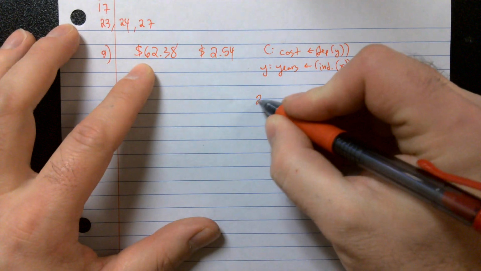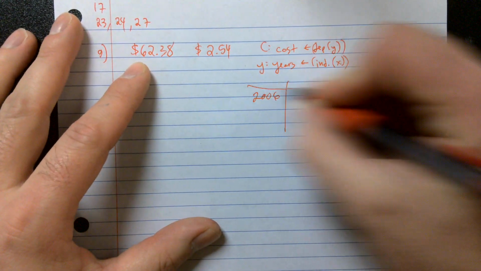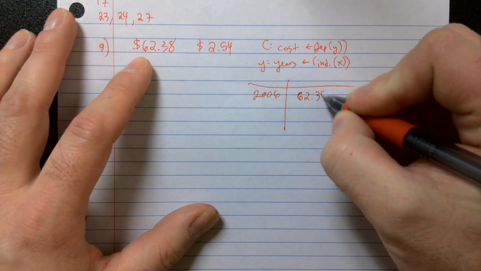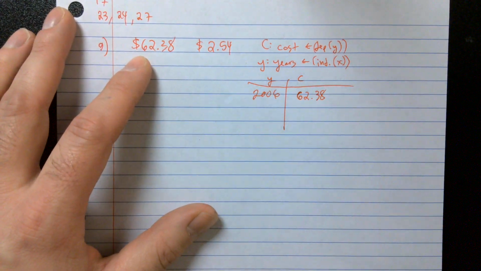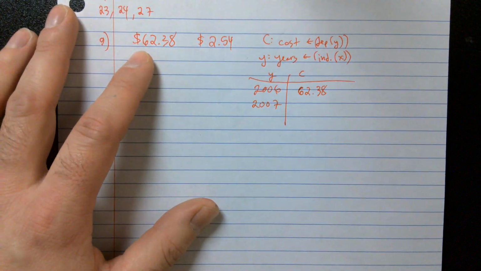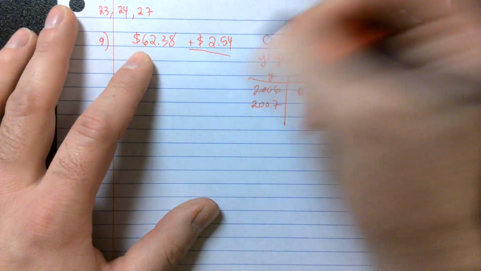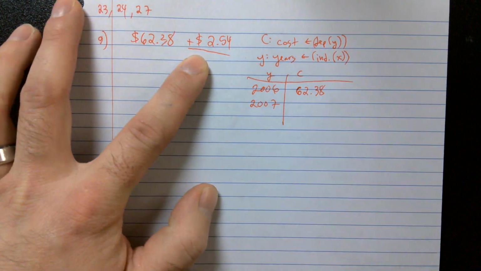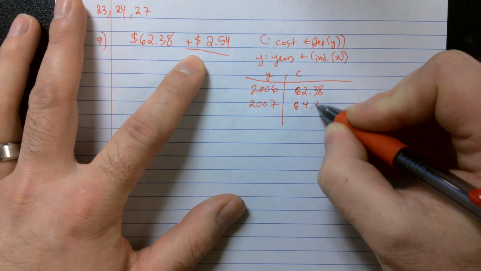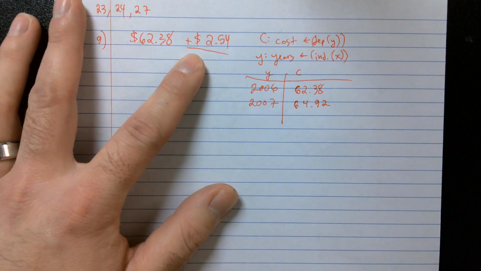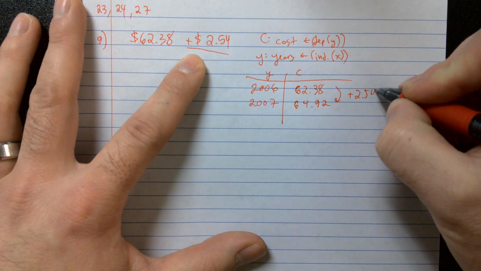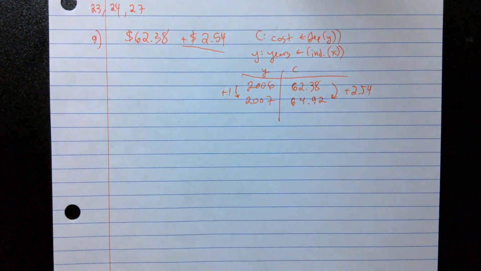Right? So in 2006, if I was going to make a table, my ticket price was $62.38. Years and cost. How much would a ticket cost in 2007? If I add $2.54 onto the price, it'd be $64.92, right? Because I increased my price $2.54 in 1 year.